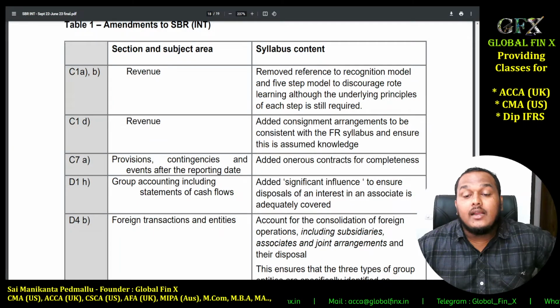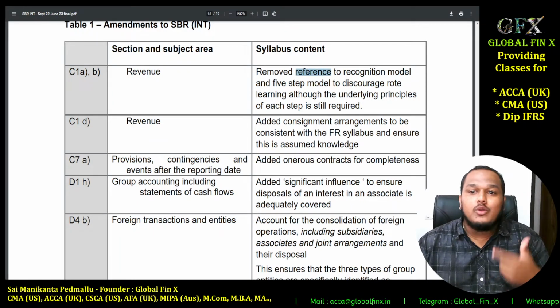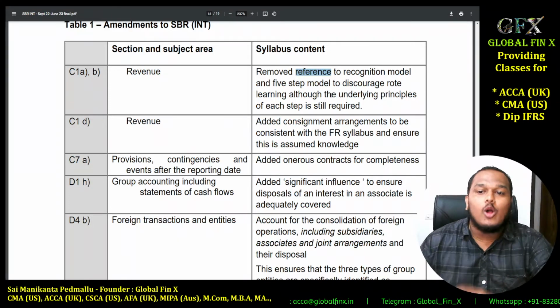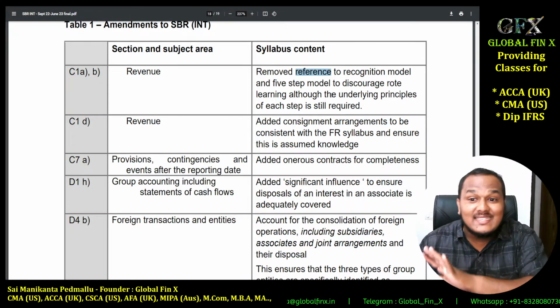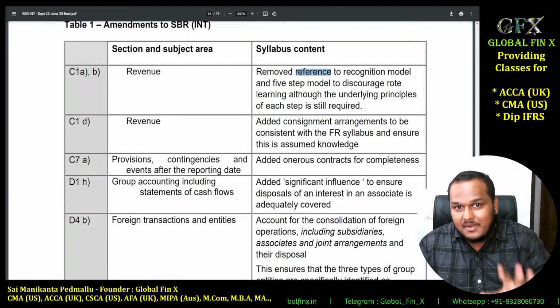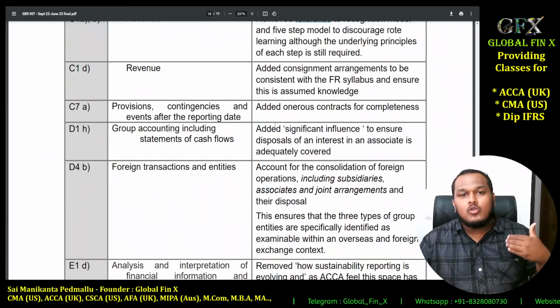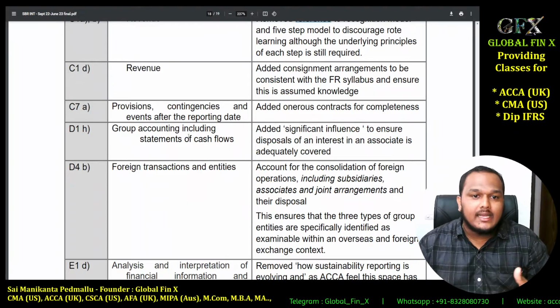Look at this: remove the reference to the recognition model and 5-step approach to discourage rote learning, although the underlying principles will remain the same. The 5 steps will remain the same, there is no change in that. Rather, ACCA would not refer to the 5 steps every single time, that's all.